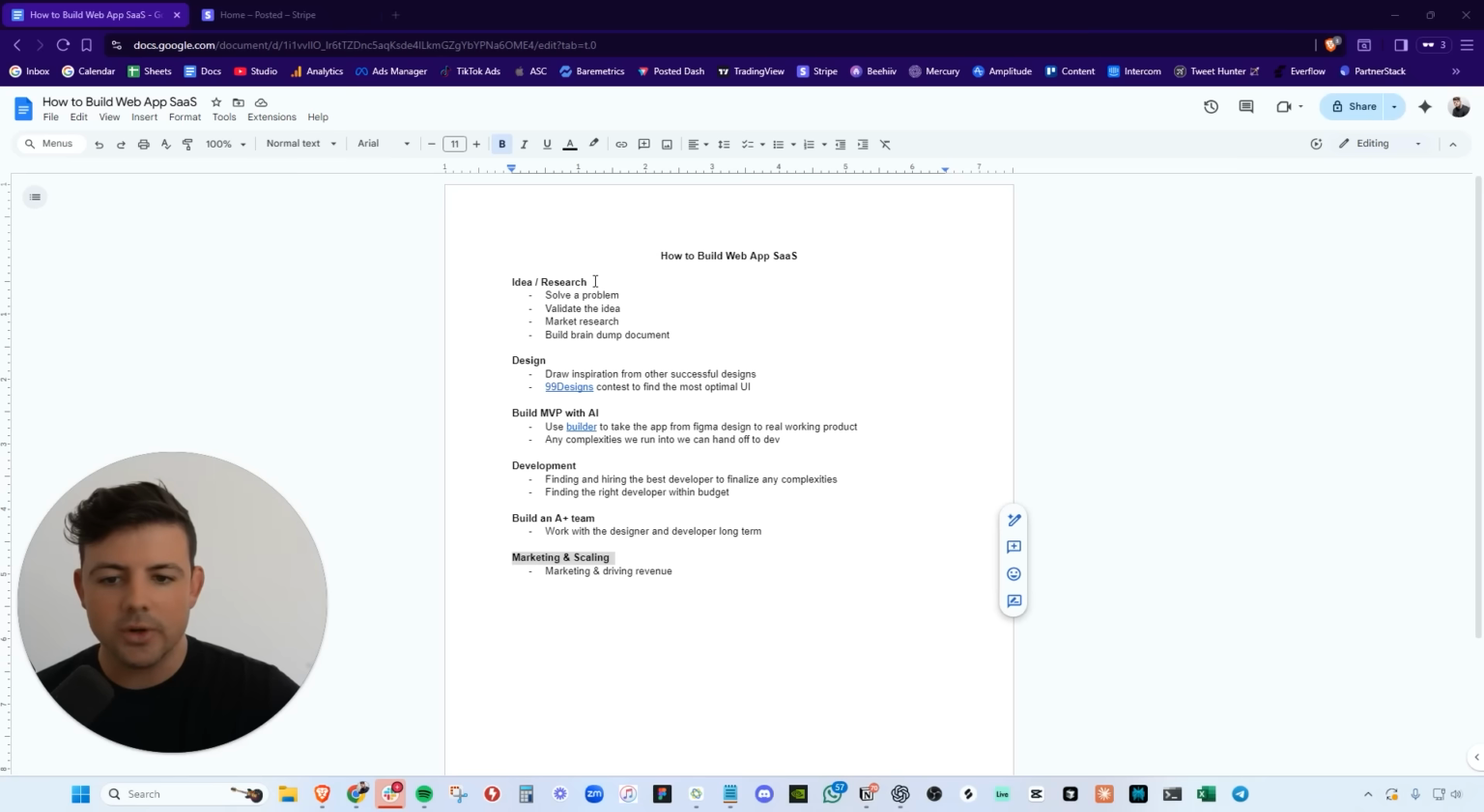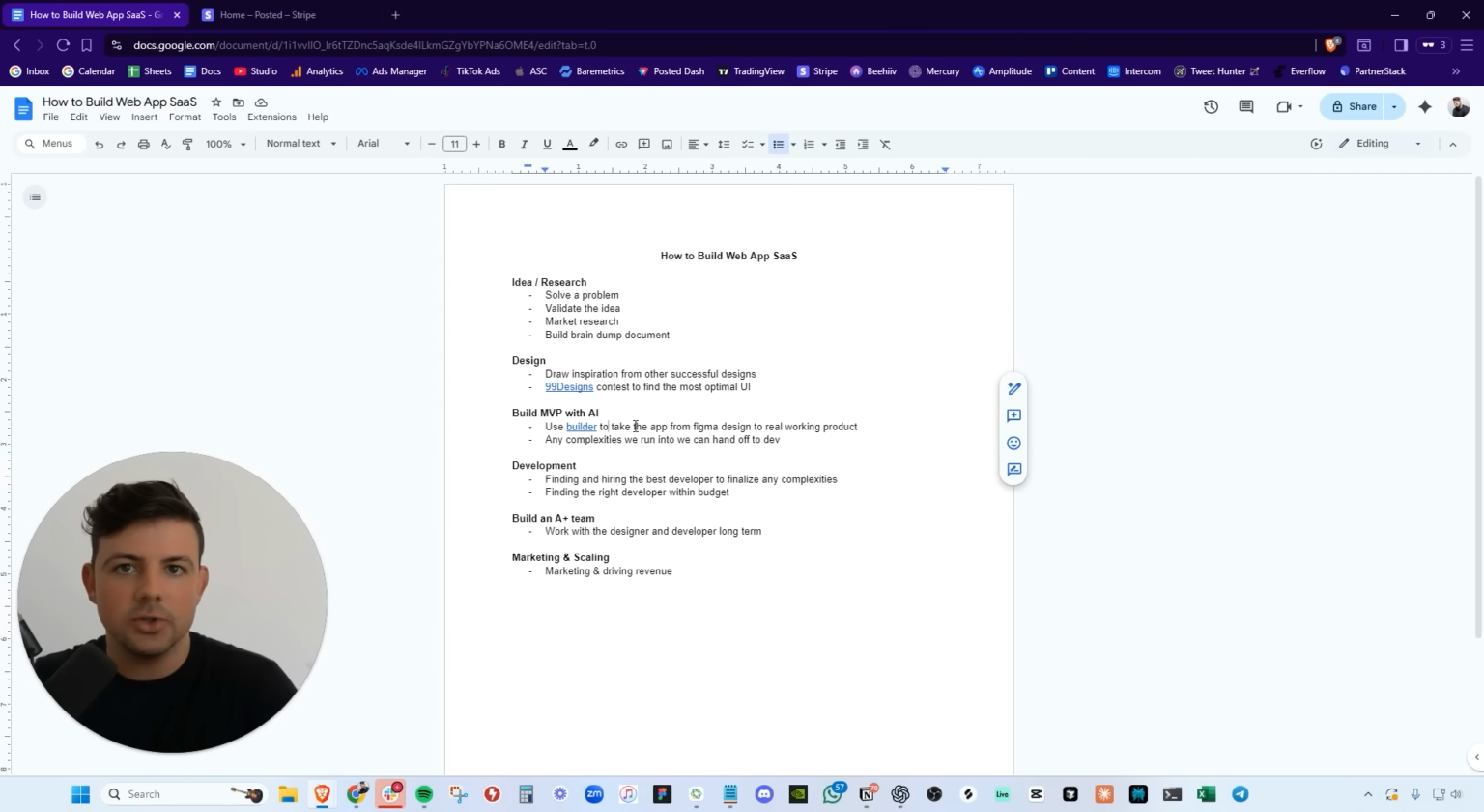We have a simple 4-step process to follow to get this built. We have the idea and research phase, the design phase. We're gonna build the MVP with AI, and any complexities that we run into, we're gonna offload onto another developer. This will speed up your development process 10x, and it will cut your costs a ton.